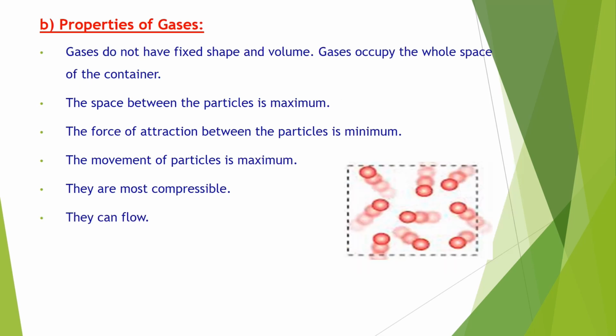About the properties of gas also we have studied. Gases do not have fixed shape and volume. Gases occupy the whole space of the container. Second characteristic was the space between the particles is maximum. Third characteristic is the force of attraction between the particles is minimum. Another point, the movement of particles is maximum in case of gases. And after that we have studied they are most compressible and they can flow. Now, please, next slide.